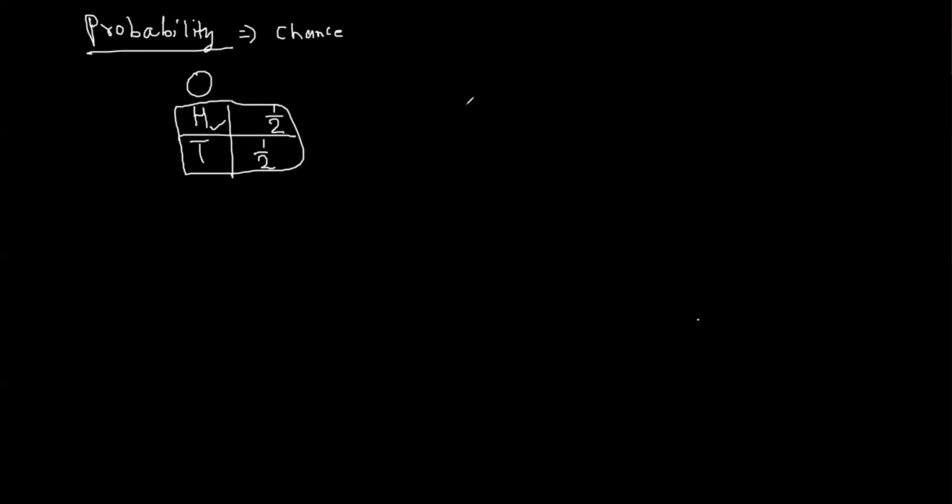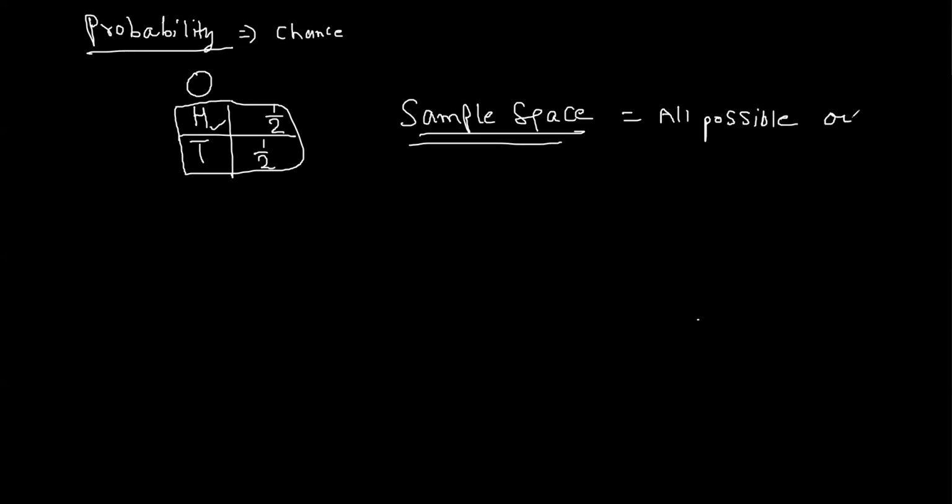Head. Yes. So first you have to understand what is sample space. What is sample space? All possible outcomes. This is very important. Suppose when you are tossing one coin, you can get head or tail. So these are the sample space for tossing one coin.